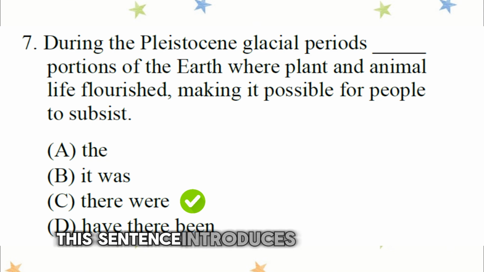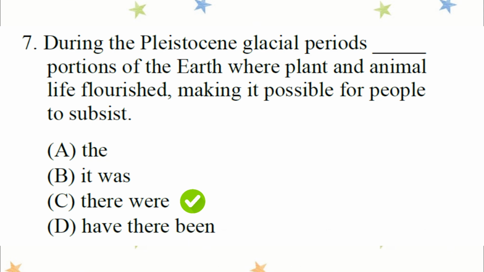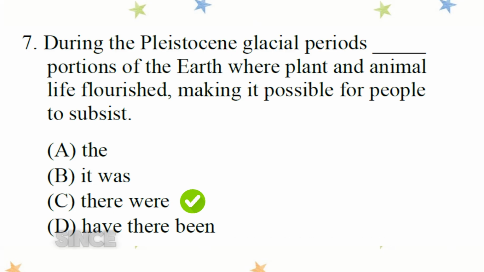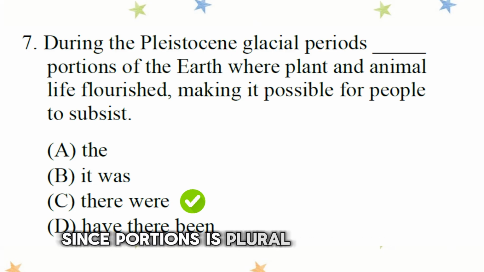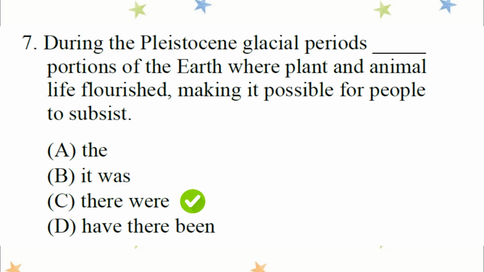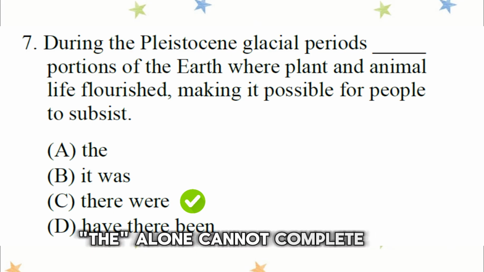This sentence introduces the existence of something. English uses there was or there were. Since portions is plural, we use there were. Why not A? The alone cannot complete the sentence.